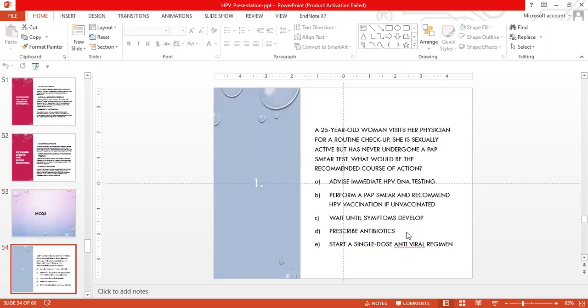Now, MCQs. MCQ 1: a 25-year-old woman visits her physician for a routine checkup. She is sexually active, but she has never undergone a pap smear test. What would be the recommended course of action?